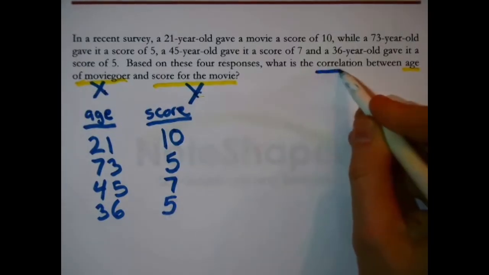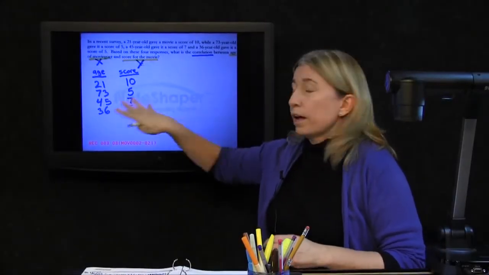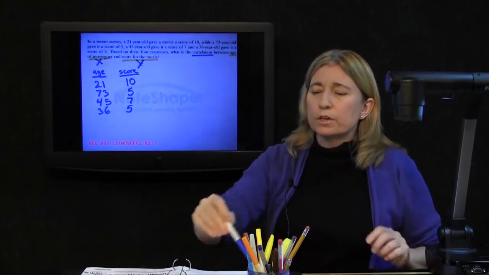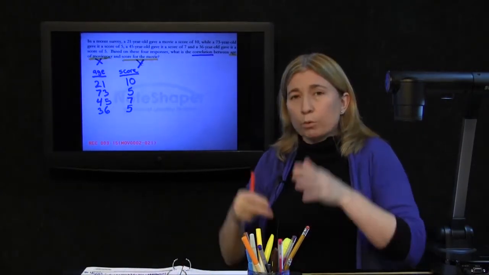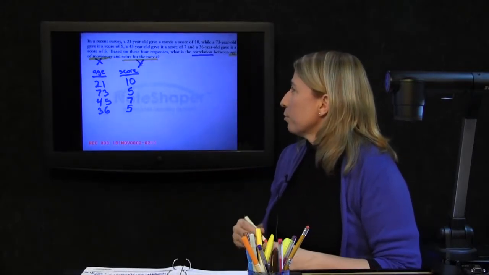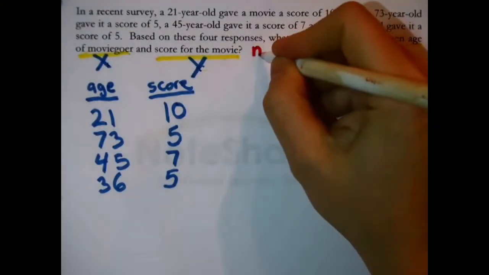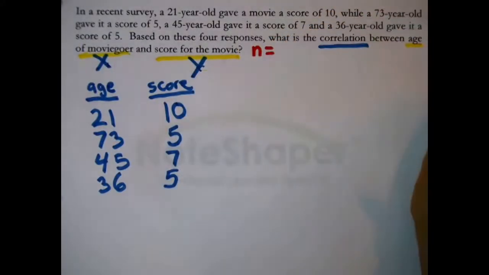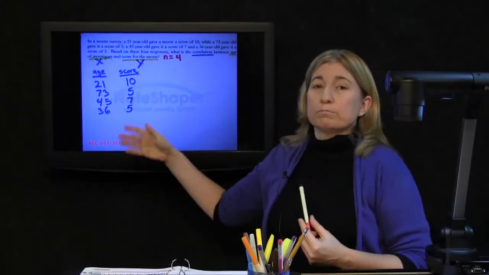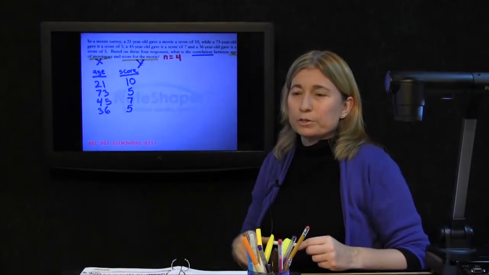Based on this, what is the correlation? Oh, now, all right, first off, so far, haven't actually determined anything. I was just copying the numbers we were already given in more of a table or column format. One of the things that I can see right away is the number of observations. The classic abbreviation for that being lowercase n. The size of the sample, the survey that we've taken, n equals 4. Okay, we can see that, right? There were 4 completed surveys.